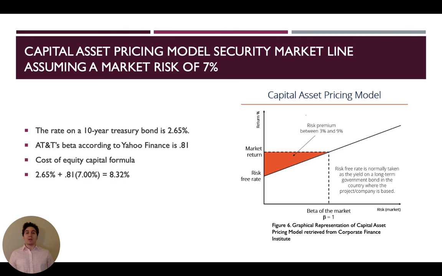Lastly, our capital asset pricing model, assuming a market risk of 7%. The rate on a 10-year Treasury bond is 2.65%. AT&T's beta, according to Yahoo Finance, is 0.81. The cost of equity can be found by taking 2.65% plus 0.81 times the 7% market risk, giving us a total capital asset price of 8.32%.